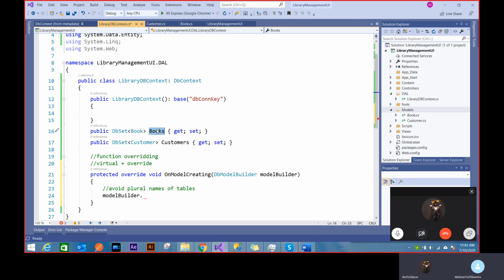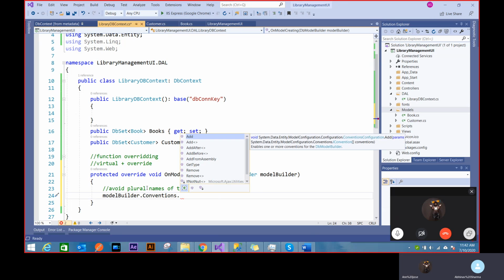There's a way to do that. But because it's a framework, you will just Google it, you'll see a solution, and you can just do that. That's how you grow with Entity Framework. I'm showing you the concept of virtual and override, therefore I'm doing this, otherwise I would have avoided it. So I will just use conventions dot, I'll add some convention.